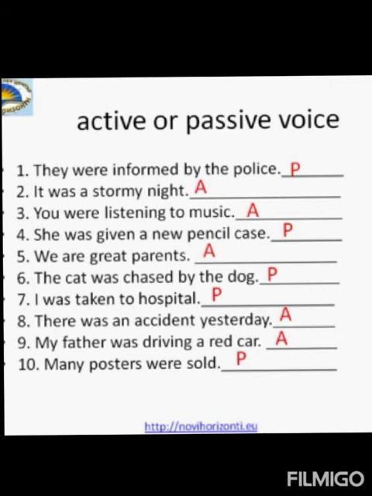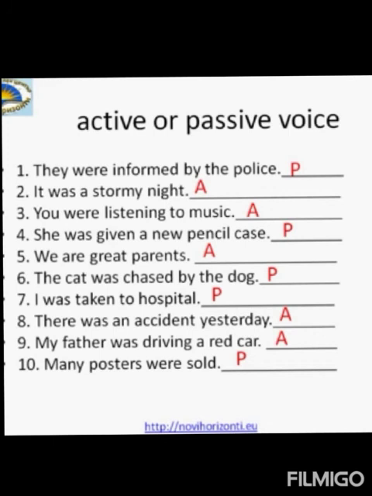There was an accident yesterday. Here, you won't find the action verb. There is only the helping verb was. Therefore, it is an active voice. My father was driving a red car. Here you see that the action verb is driving and the helping verb is was. So let us question, who was driving the red car? Yes, my father. So the subject is doing the action of driving. Therefore, it is an active voice.